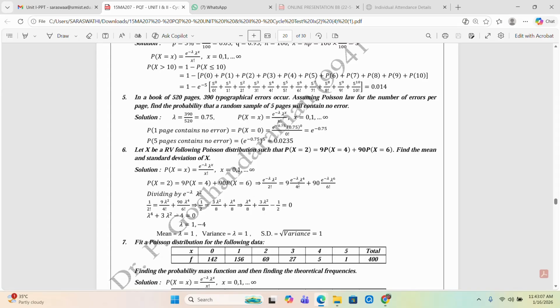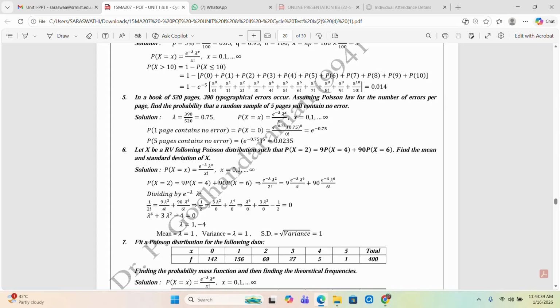From this relation, we can divide both sides by e power minus lambda into lambda square. The remaining LHS is 1 by 2 factorial, which is equal to 9 into lambda square by 4 factorial plus 90 into lambda power 4 by 6 factorial.